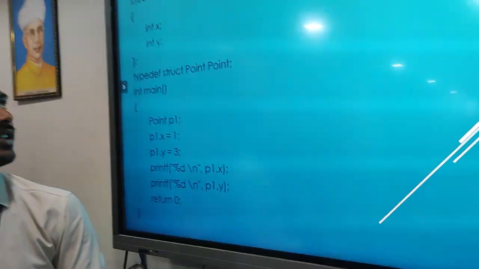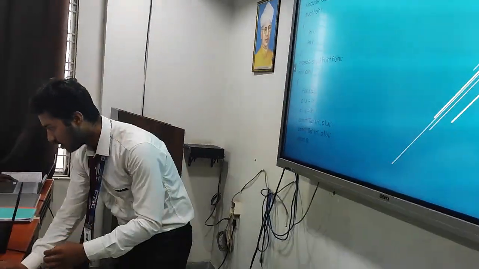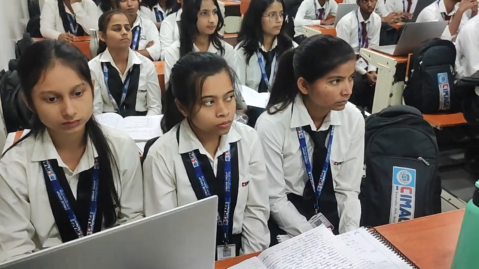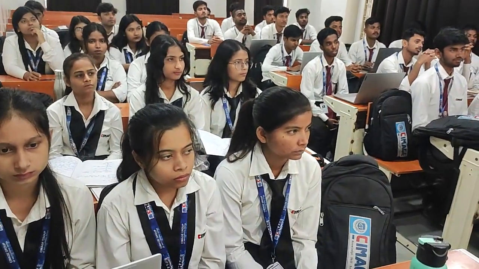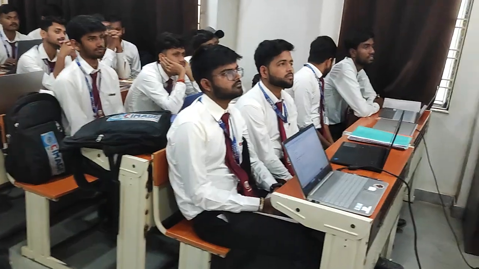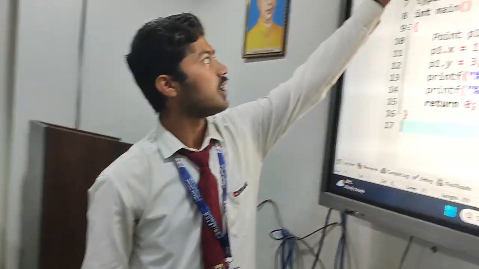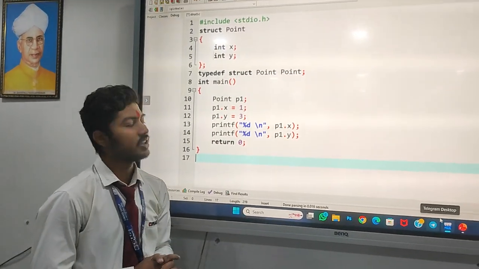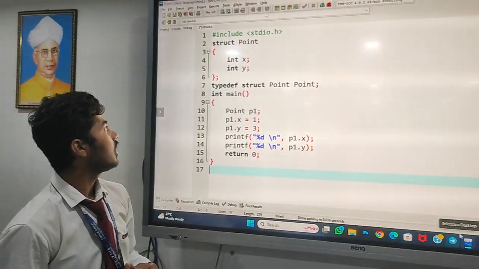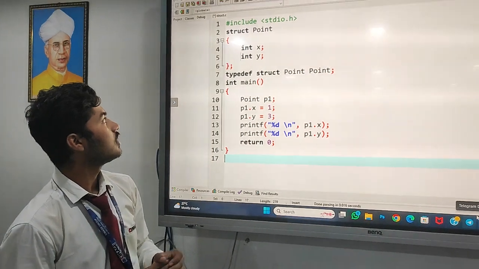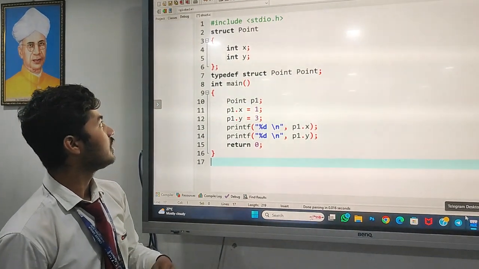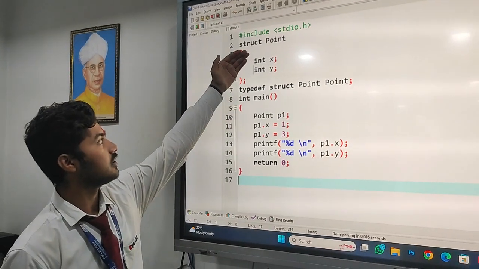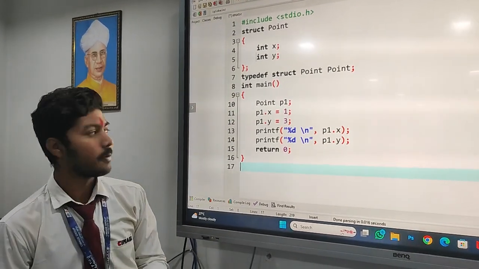So now we will take an example of a program. Let's move to the program. I have written the program already here. We have started the program from the preprocessor directive, that is #include <stdio.h>. Then we have used the struct keyword, the structure that is the user-defined data type, and its name is point, and here we have taken two variables, that is int x and int y.